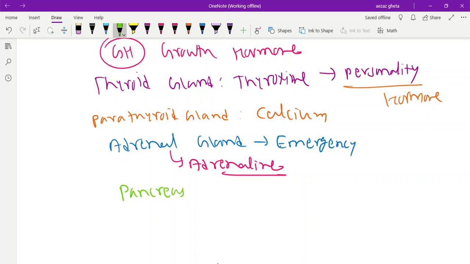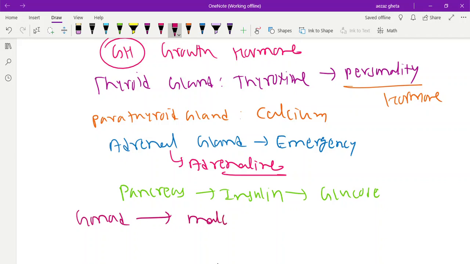Then we have a gland called the pancreas. It behaves as both endo and exo. Matlab it has a duct also and is without a duct also. Mixed gland. It secretes a hormone called insulin, which helps to maintain the glucose level. Normal glucose level is because of insulin. If this hormone gets affected, the person will suffer with a sugar problem, like diabetes. We call it what? Diabetes.